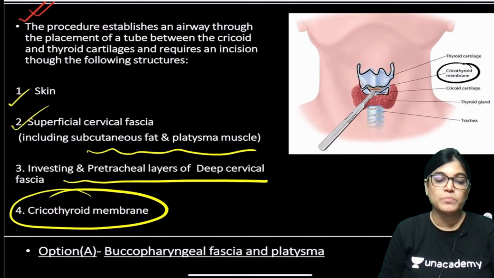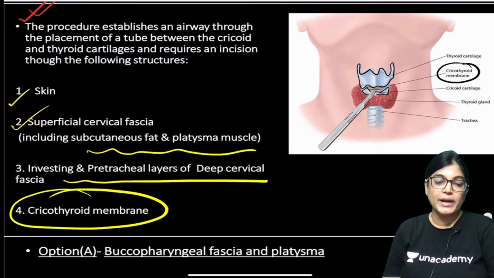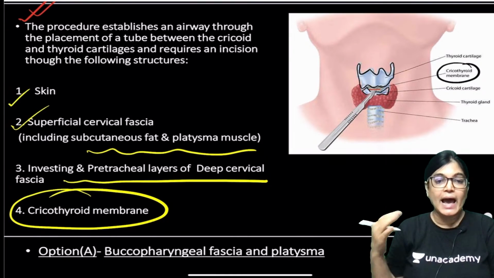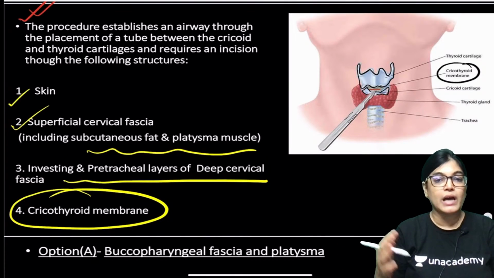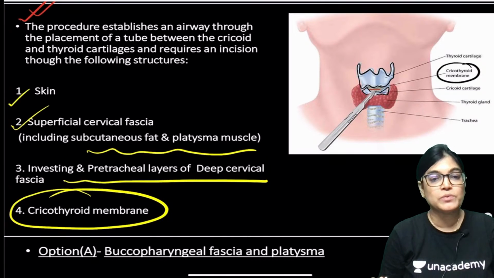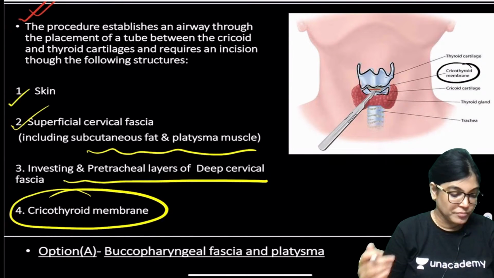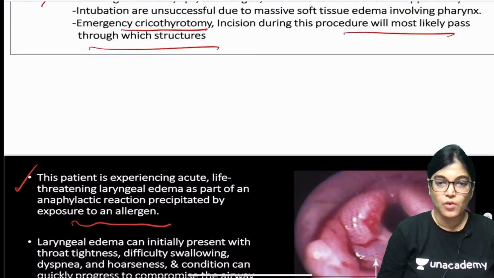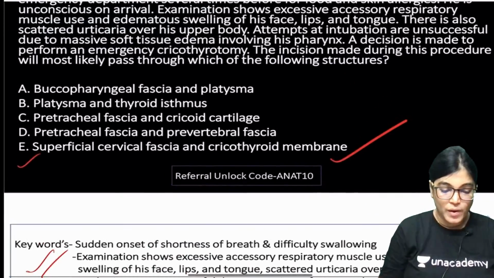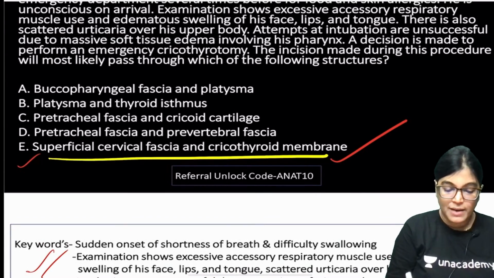The ultimate goal is to pierce the membrane. Which membrane? The cricothyroid membrane. So for the correct answer, we have to go for the piercing of the cricothyroid membrane, and that of the superficial cervical fascia. So this is the correct answer. Let me move to the correct answer once more: only option A is correct.